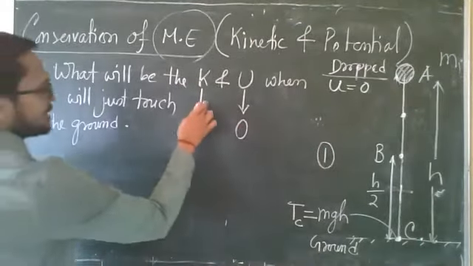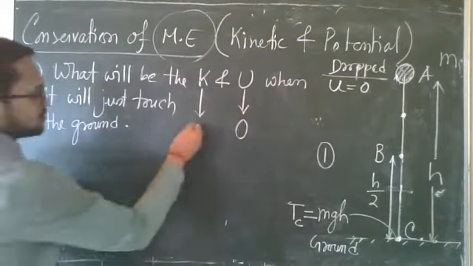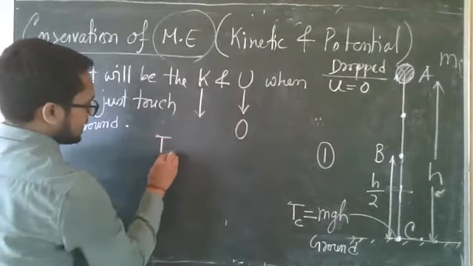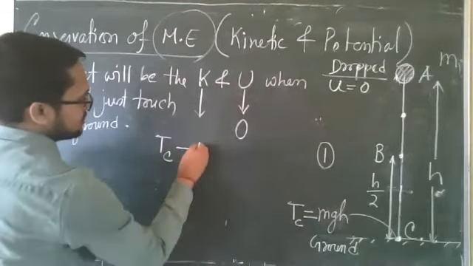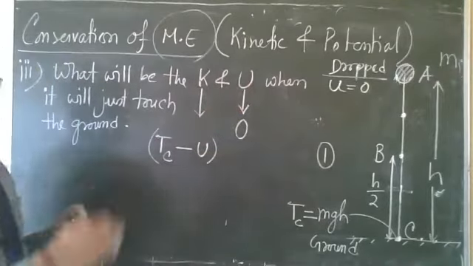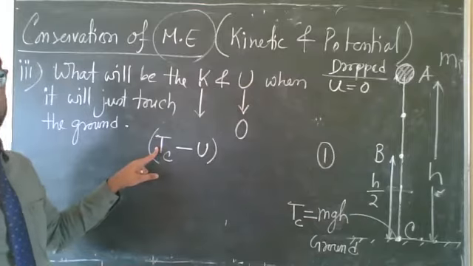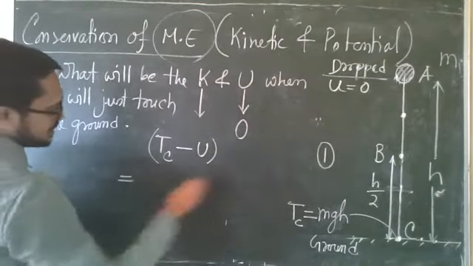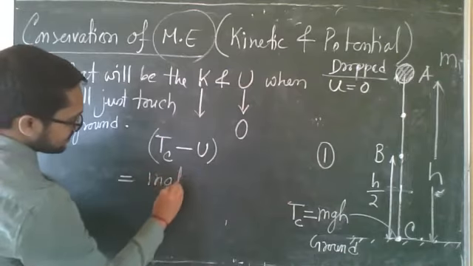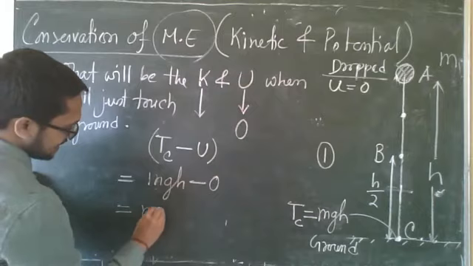Kinetic energy will be total mechanical energy at point C minus potential. Kinetic plus potential equal to Tc, so kinetic will be Tc minus U. Now Tc is mgh minus U 0. So our answer is mgh.